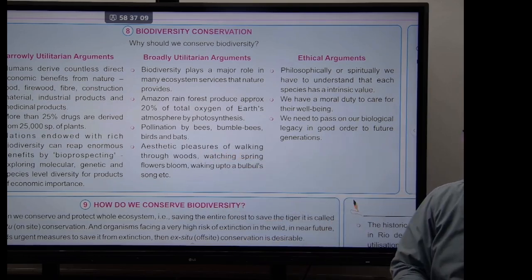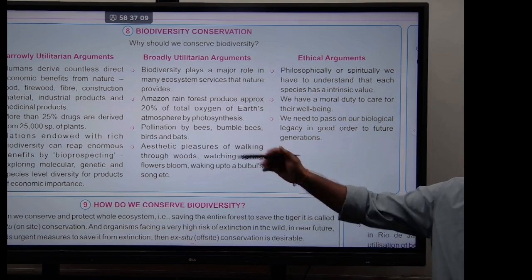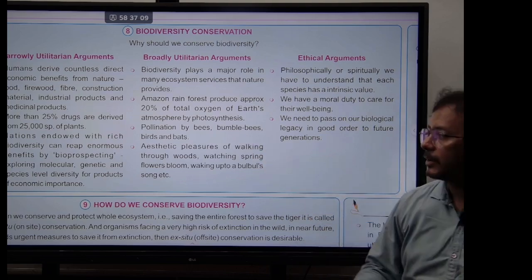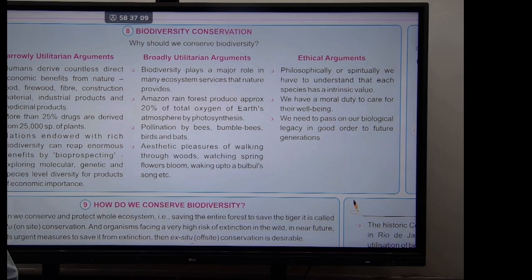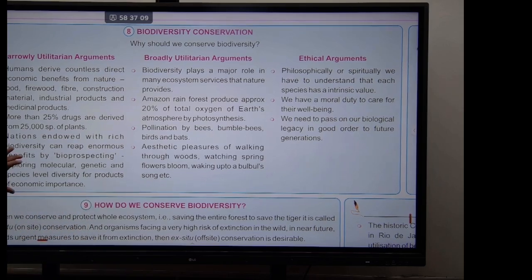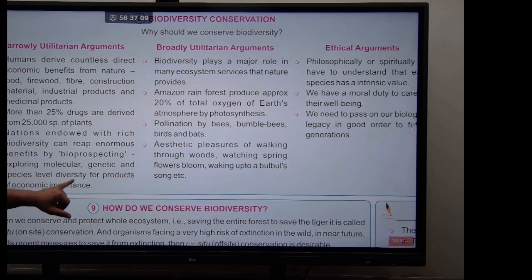And nations rich in biodiversity can benefit by following a simple process called bioprospecting. What is bioprospecting? Exploring the molecular, genetic and species level diversity for products of economic importance.